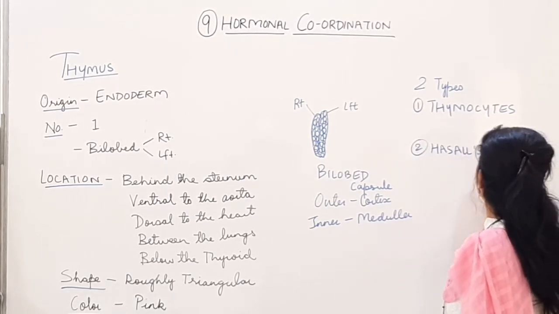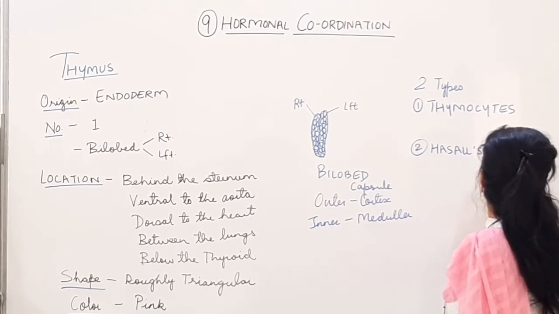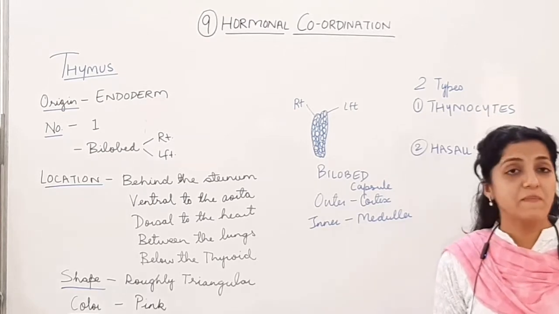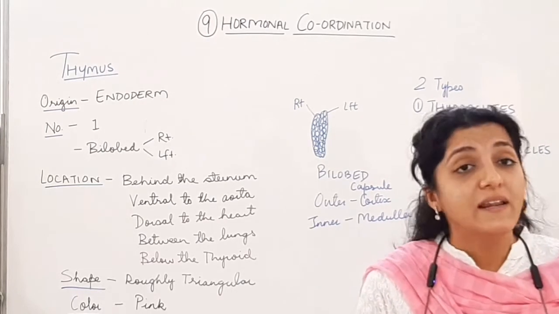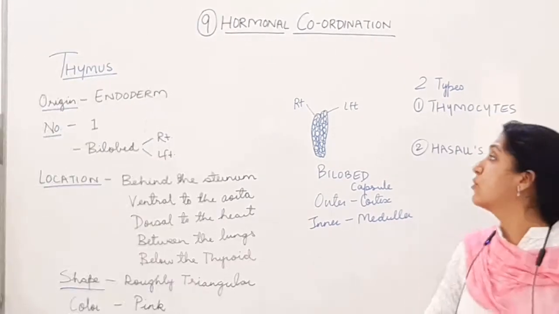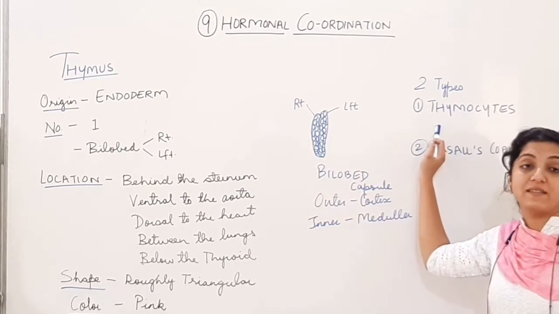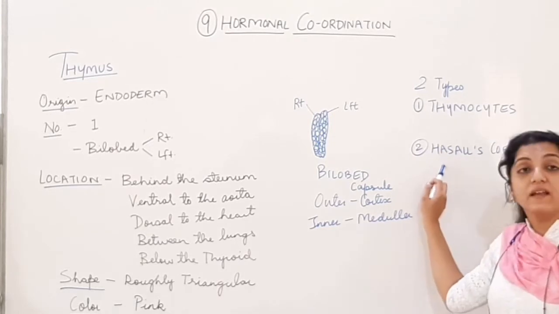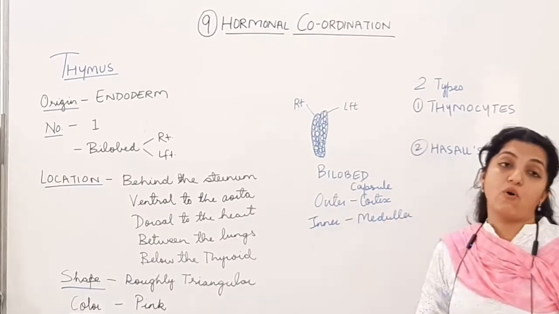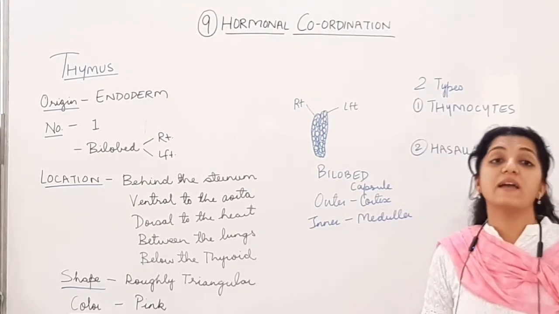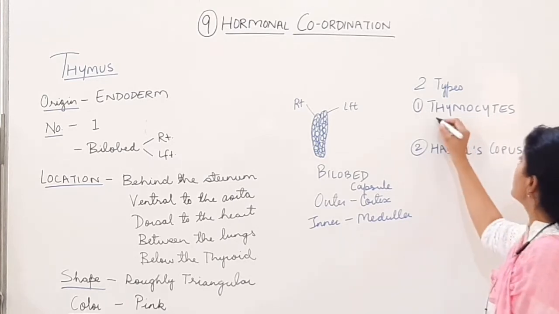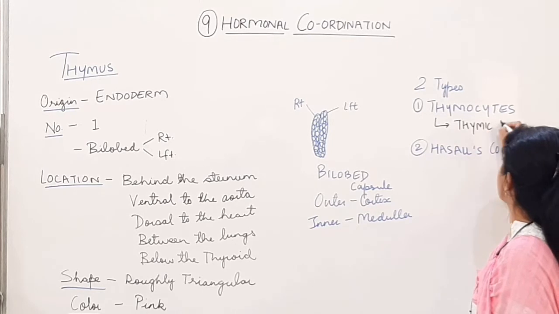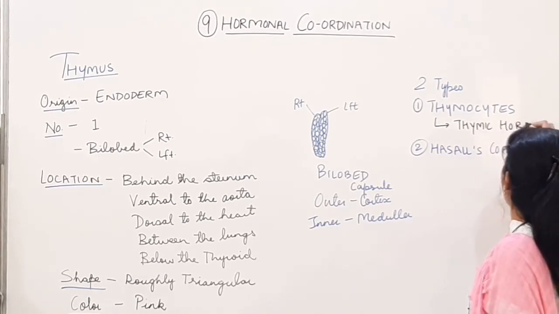Hassall's corpuscles. You just have to remember the names because we don't have it in detail for you. So just याद रखो, thymus में thymocytes. Alright, thymus में thymocytes, and second cells are the Hassall's corpuscles. So thymocytes mainly thymosin secrete करेंगे. Thymic hormones secrete करेंगे thymocytes.